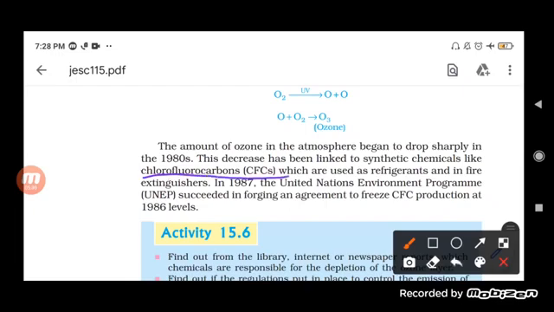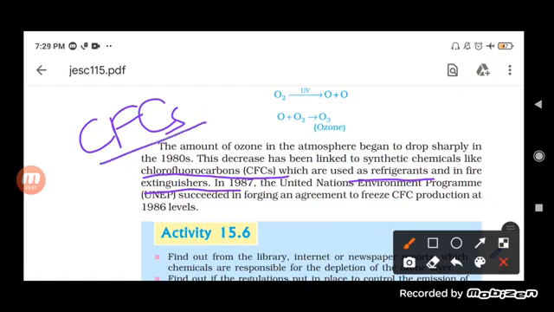What is a chlorofluorocarbon? It is used as a refrigerant and a fire extinguisher, and it is represented as CFCs.